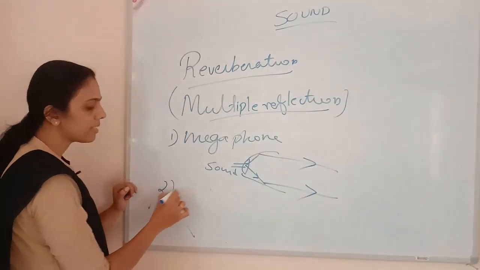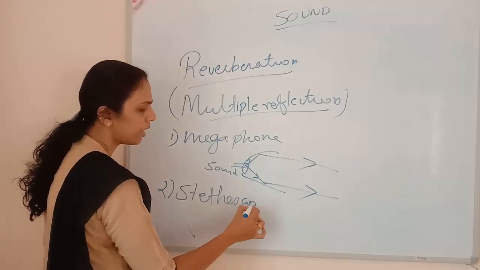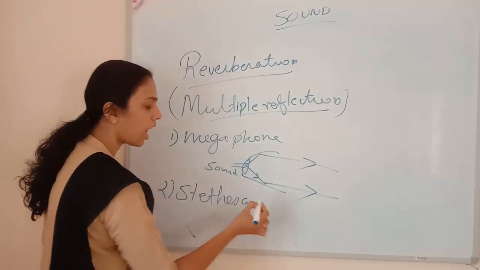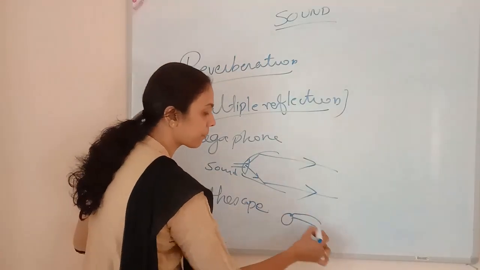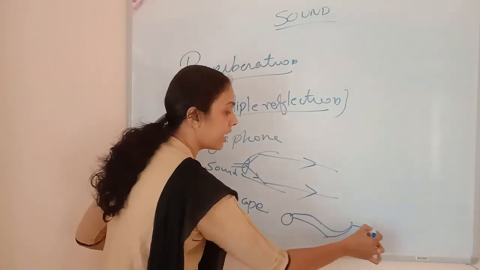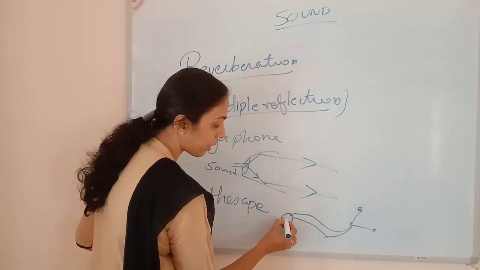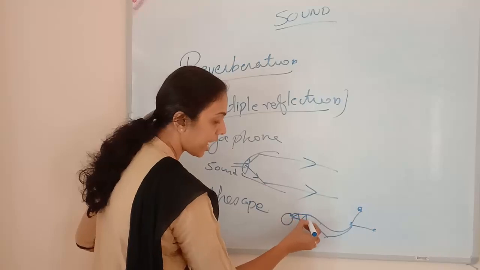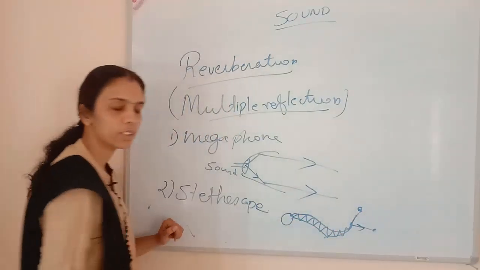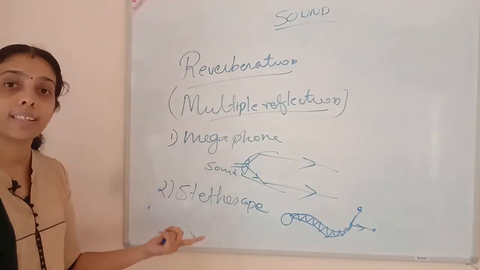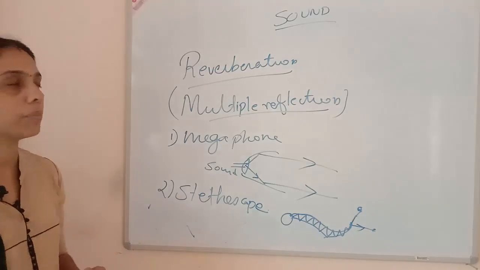Okay, second one is stethoscope. In stethoscope, how will it be working? Stethoscope means, like this we know, it will be like this, isn't it? So here the heartbeat will be going from here and it will be getting multiple reflection and it will be reaching to the ears of the doctor. So in stethoscope also we are using multiple reflection.